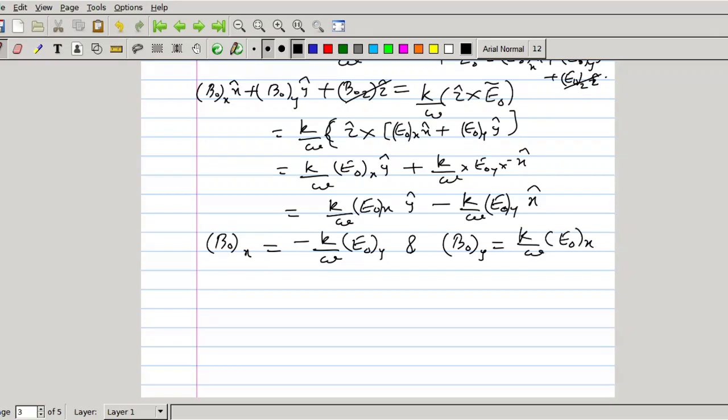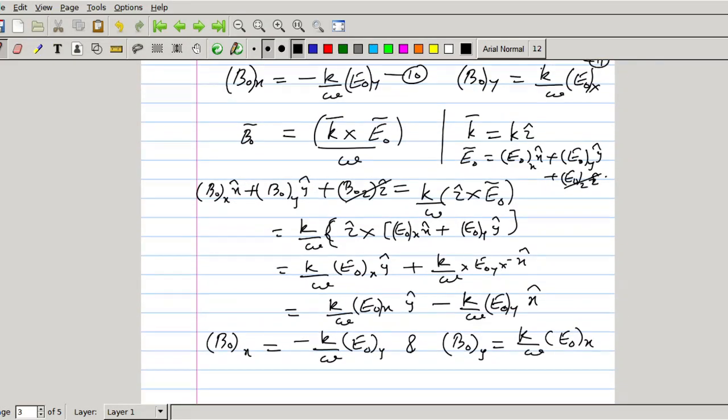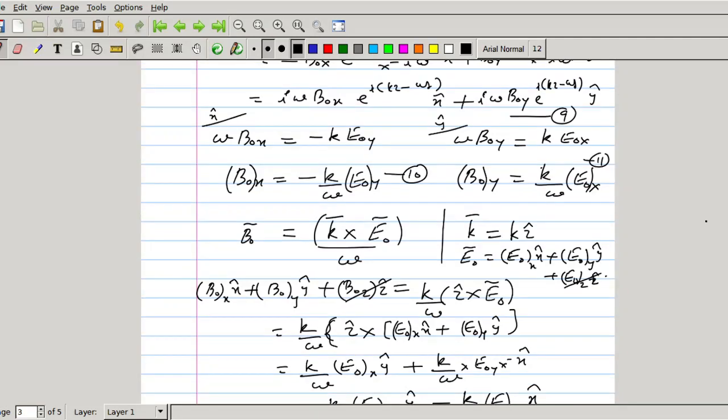These are the equations given in equations 10 and 11. So we can write this in the form given by equation 12. So this is the relation connecting electric and magnetic field.